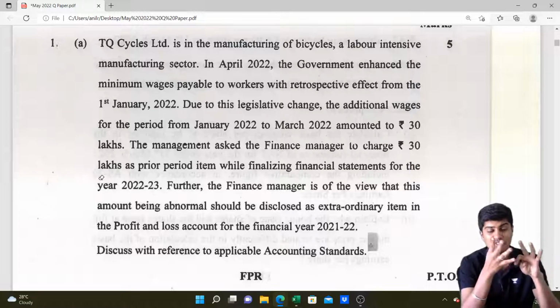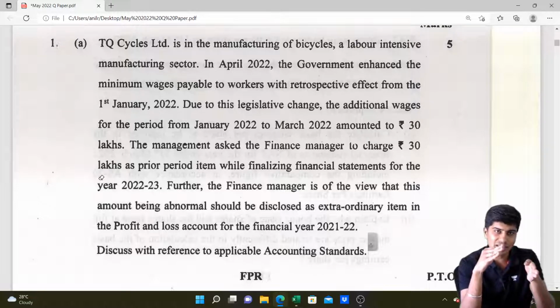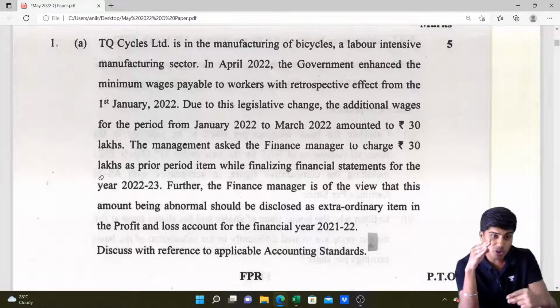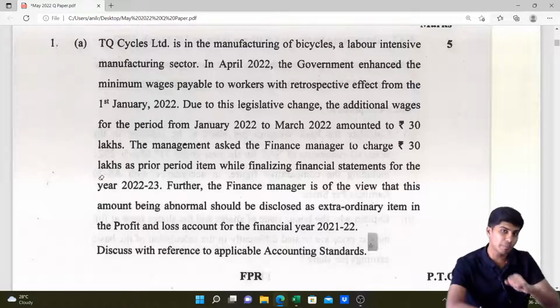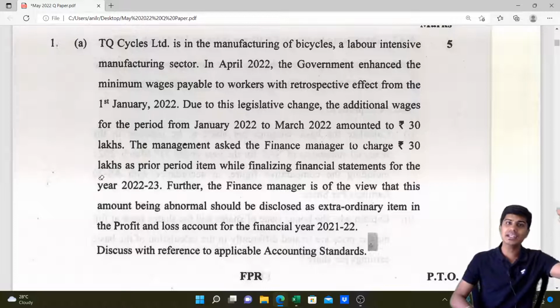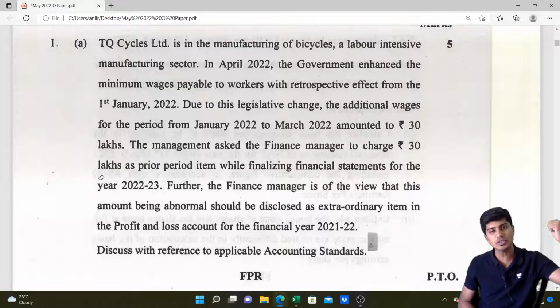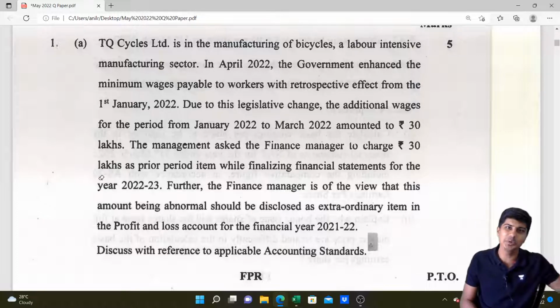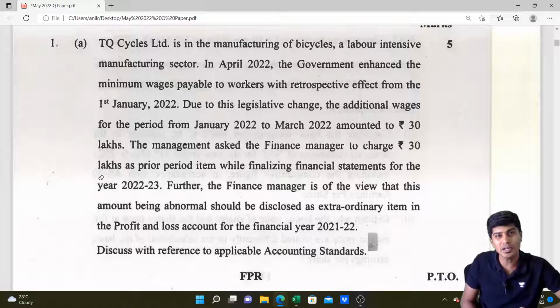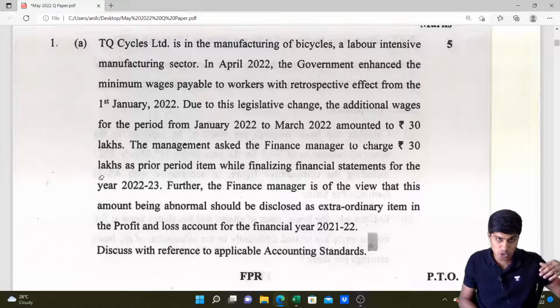Last year, in January, February, March, we paid wages according to the limit. This year in the beginning of April, the government has retrospectively changed the minimum wages, because of which I need to pay some additional compensation for the 3 months of last year. I can't provide it in the previous year because I got to know this year that I need to pay extra for last year. In the current year, when I provide for the same, can I call it a prior period item? I could have called it a prior period item if I was supposed to pay those wages in the last year.